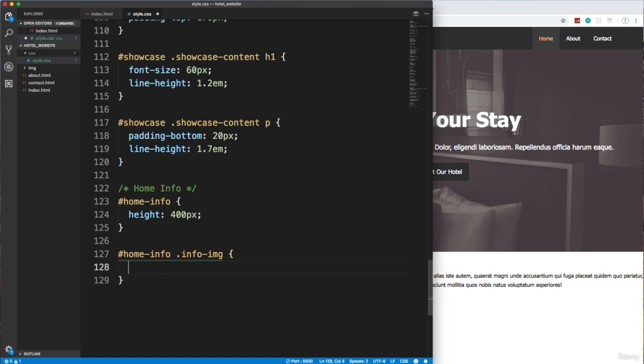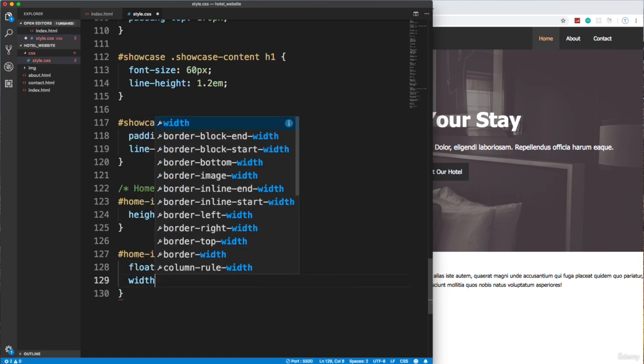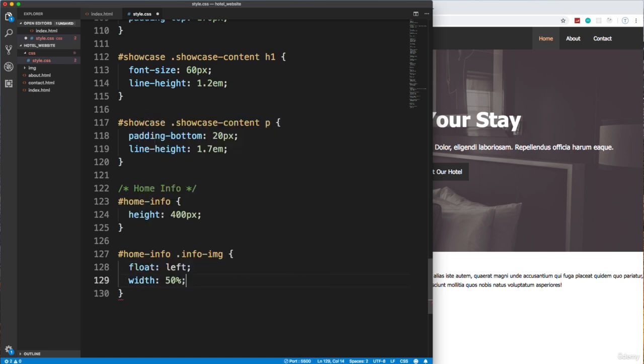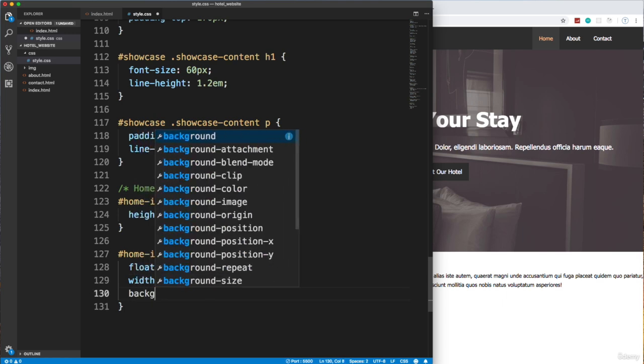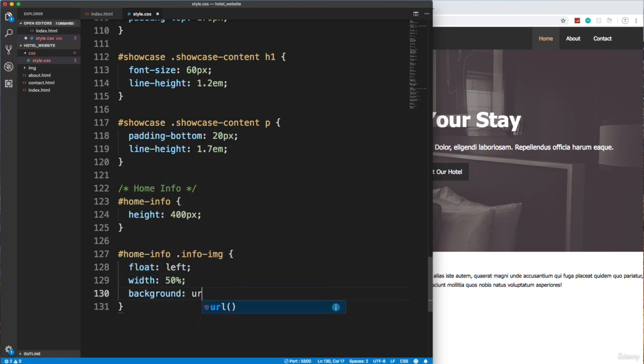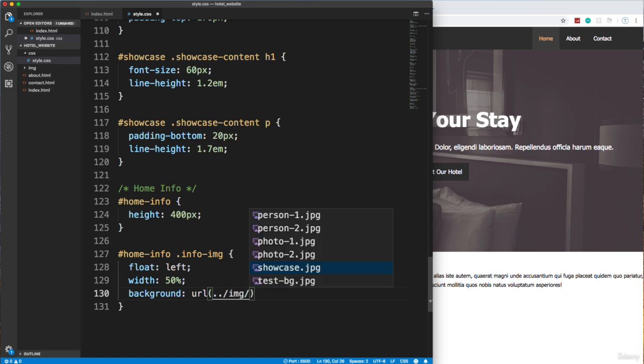And let's add, first of all, let's float it to the left, and we want it half and half. So I'm going to do width 50%. And then let's give it a background of URL. We want to go outside of the CSS folder into image. And then we want photo1.jpg.